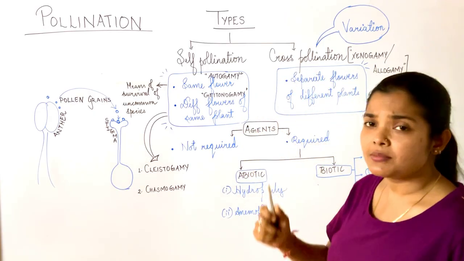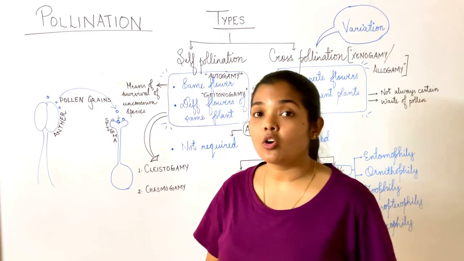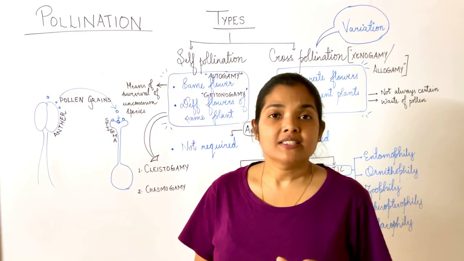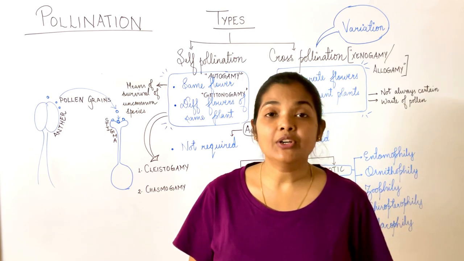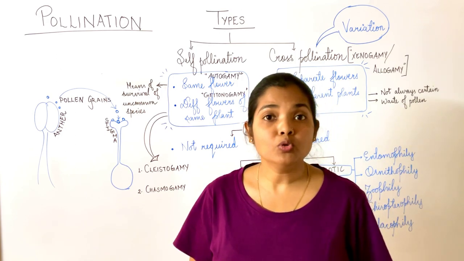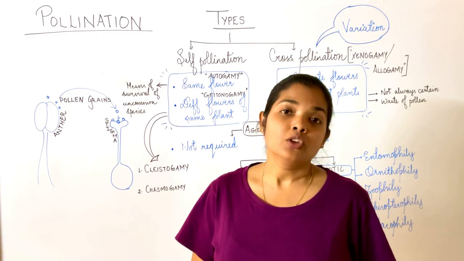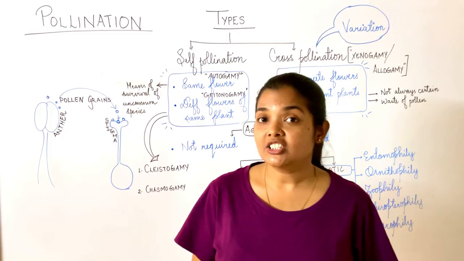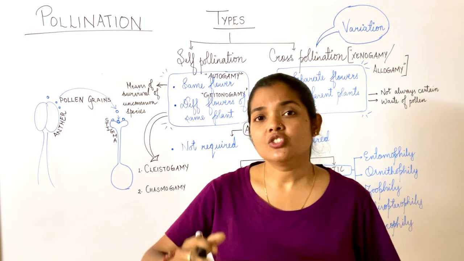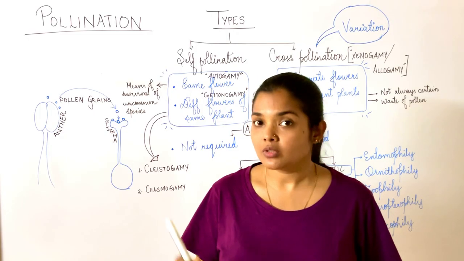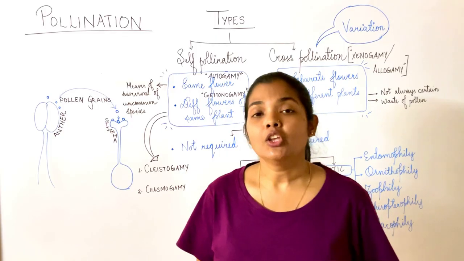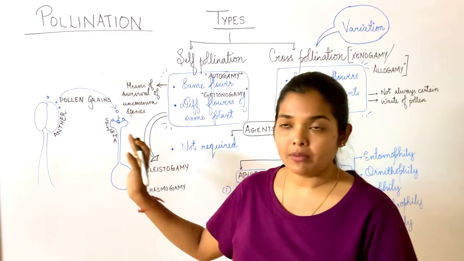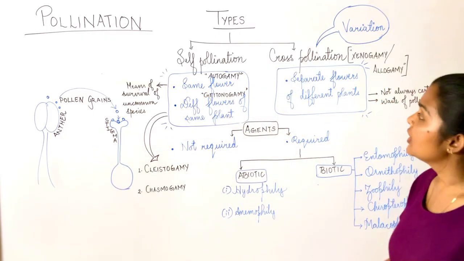But there are some disadvantages also which we cannot ignore. If it is a self-pollinating plant, self-pollination will not result in variation. There are no new genetic combinations being formed. So variations are not seen. Absence of variation leads to production of weaker offsprings generation after generation. So these are some of the disadvantages. You could be asked about the advantages and disadvantages, in which you can mention these points.